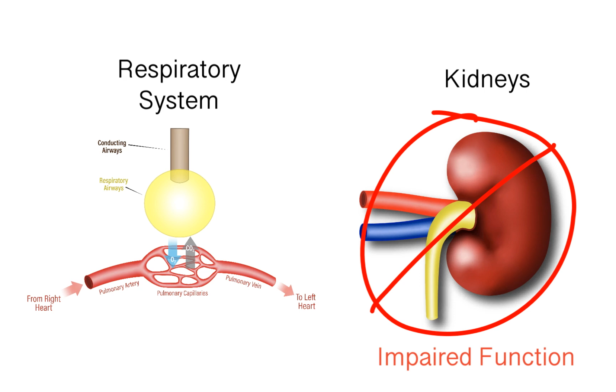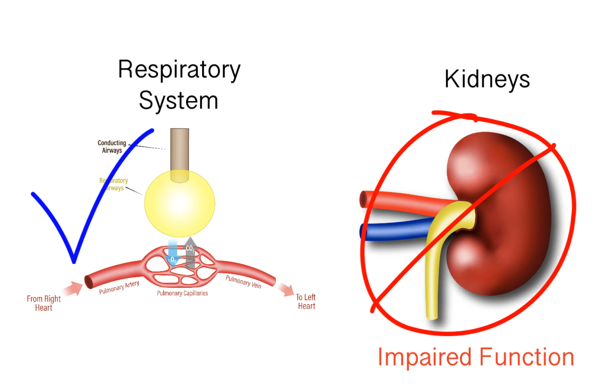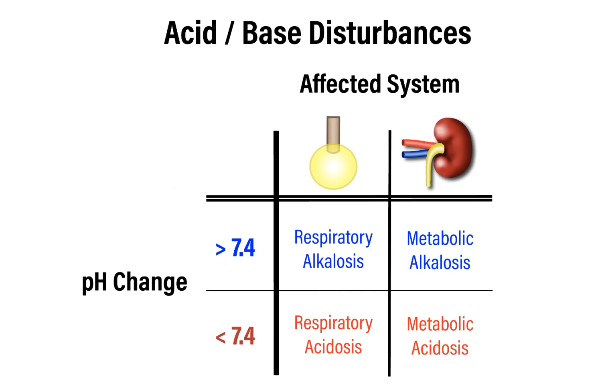Additionally, challenges or deficiencies to one of these systems can be partially compensated for by a concerted response from the other system.